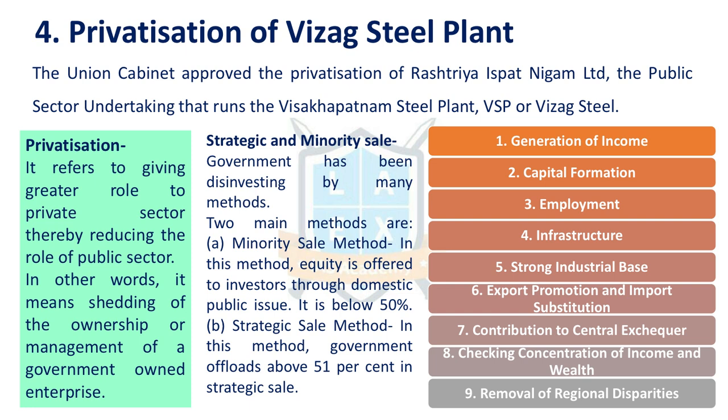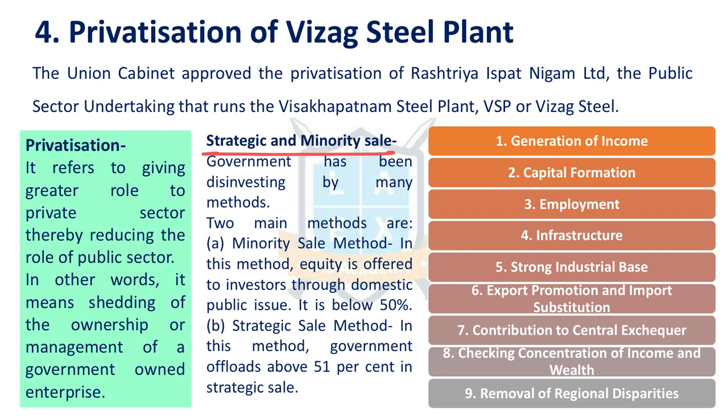There is one more term known as disinvestment. Government selling its stake, not fully but partially, is known as disinvestment. Disinvestment is of two types. One is strategic disinvestment, second one is minority sale. Minority sale means government sells less than 51% of share in PSU to the private sector. Strategic disinvestment means government sells more than 51% of its share to the private sector. That is known as strategic sale.